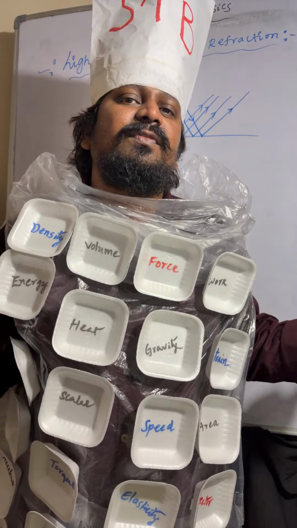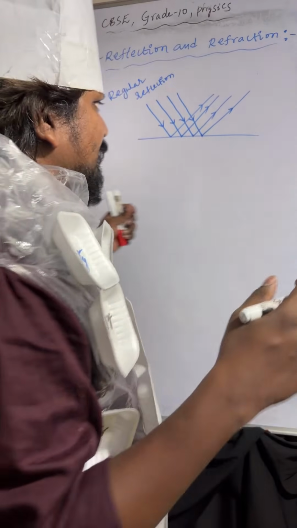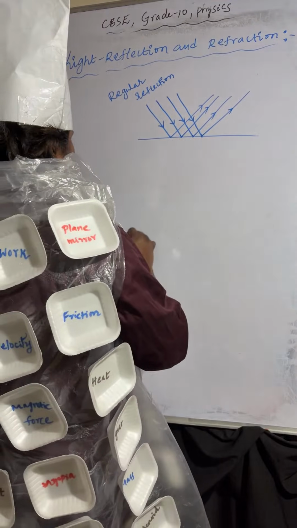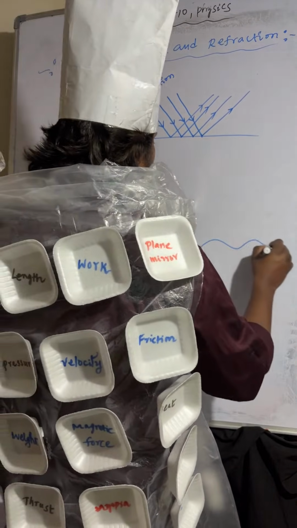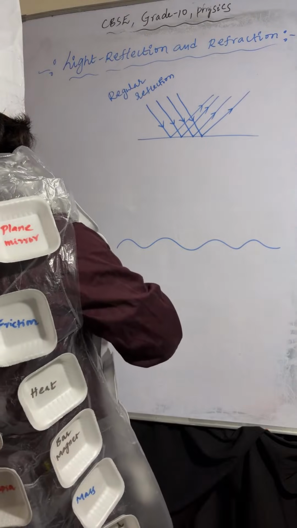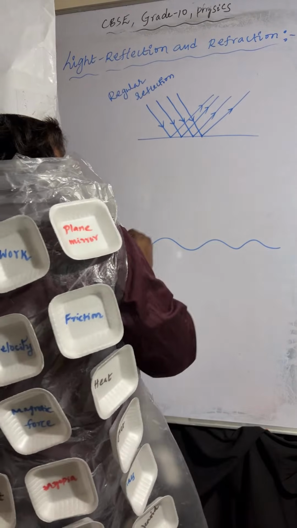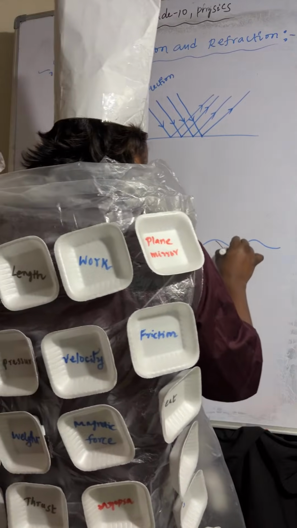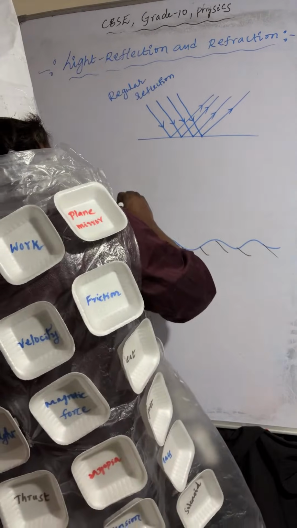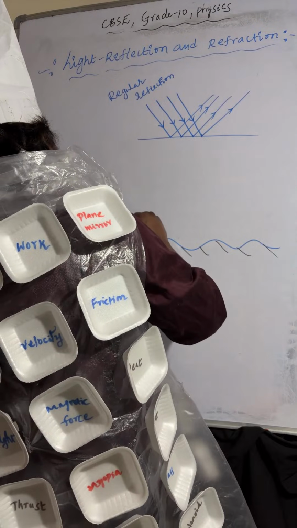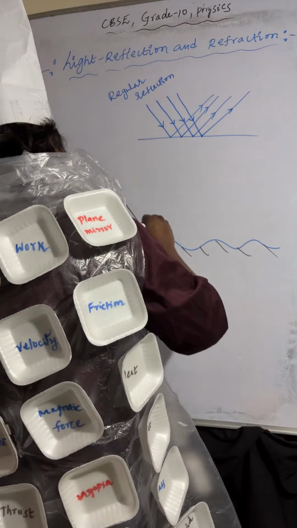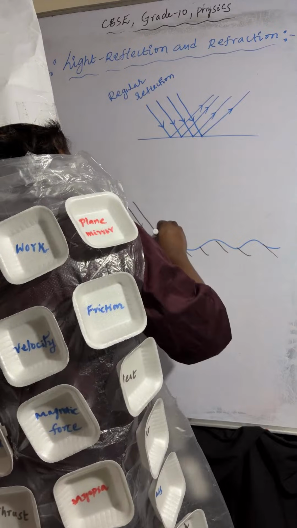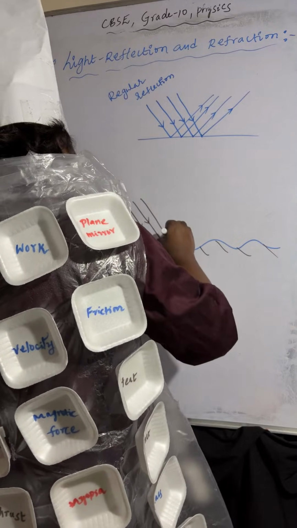Coming to irregular reflection, here you can observe the surface is irregular. The surface is a rough surface.